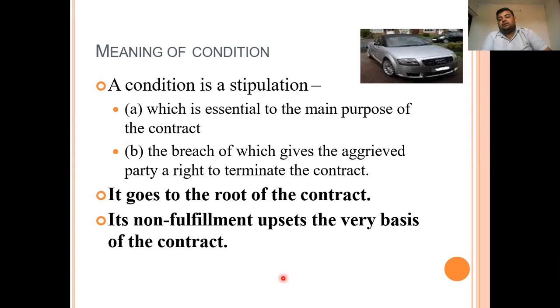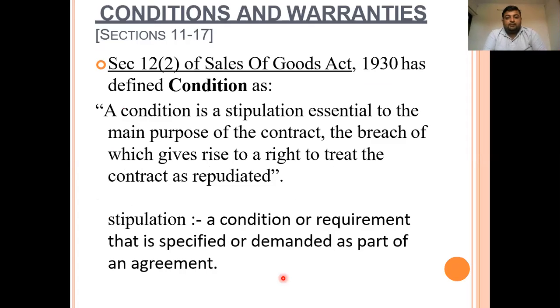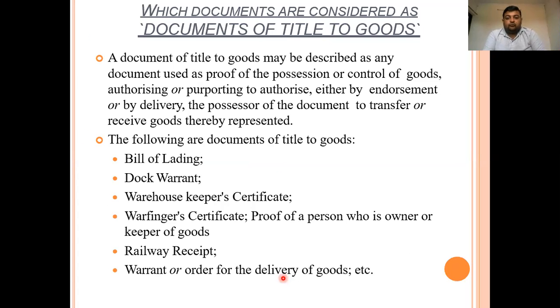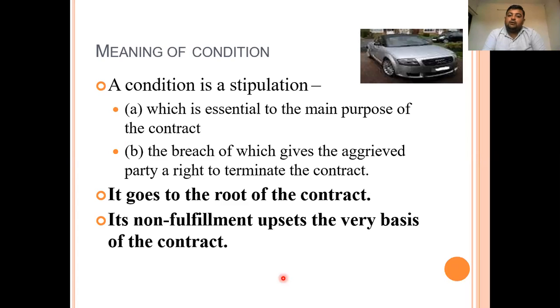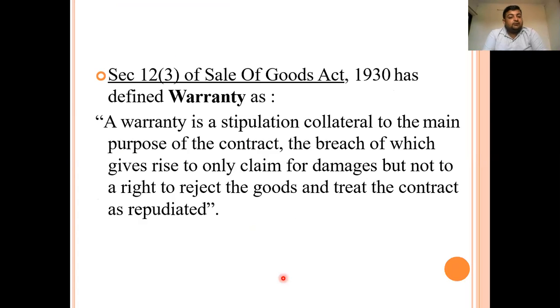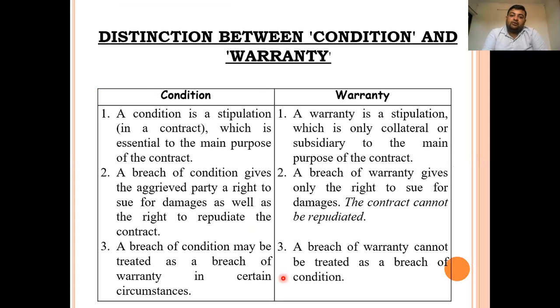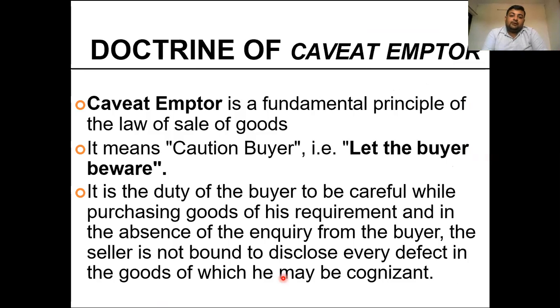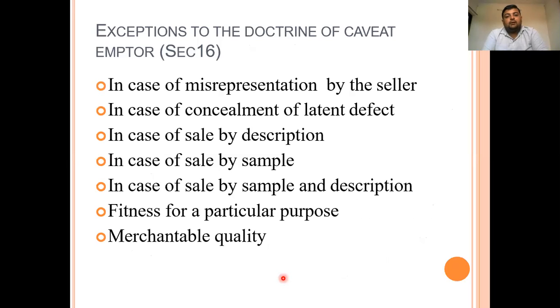So this is an important chapter. Here again, there are three questions which may come. The first question may be: what is the difference between sale and agreement to sell? This is a common question regarding the contract of sale. Second, another question is: what are the conditions and warranties under the Sale of Goods Act 1930? That is the next important question. And what is the difference between condition and warranty? What is the meaning of express and implied condition? All these things. Next, the doctrine of caveat emptor, let the buyer beware. A small question may come from it, or a full-fledged question may come from this topic.